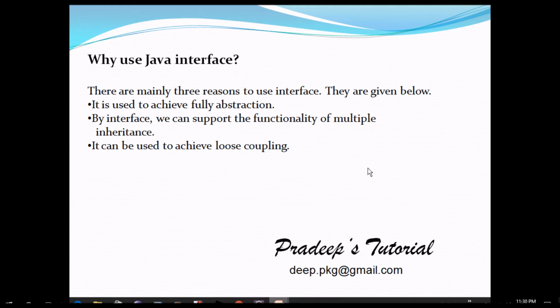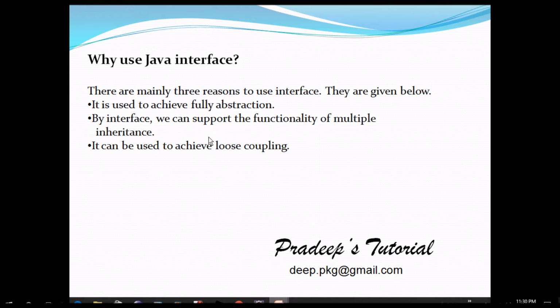Why use a Java interface? There are mainly three reasons to use an interface. It is used to achieve full abstraction. By interface, we can support the functionality of multiple inheritance. Actually, in Java, there was no concept of multiple inheritance.